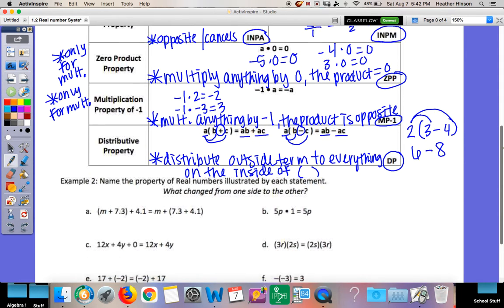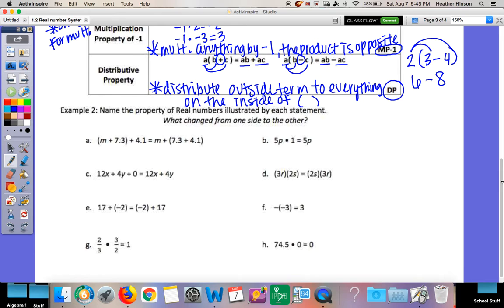So we don't have an A or an M at the end of that. Okay, so let's see if we can figure it out. Name the property of real numbers illustrated by each statement.